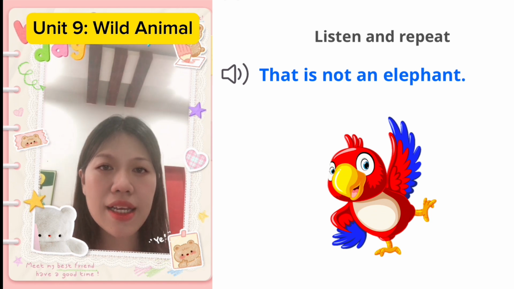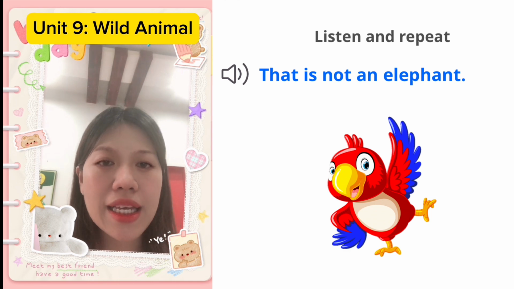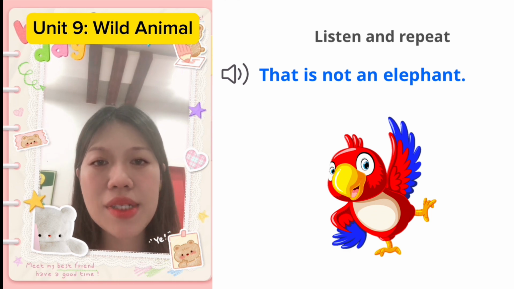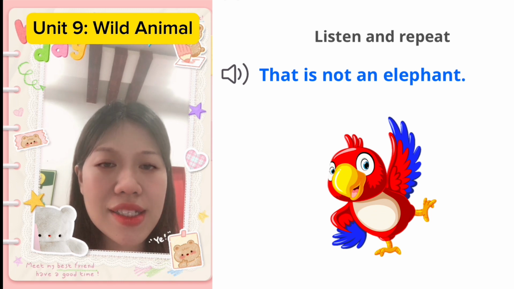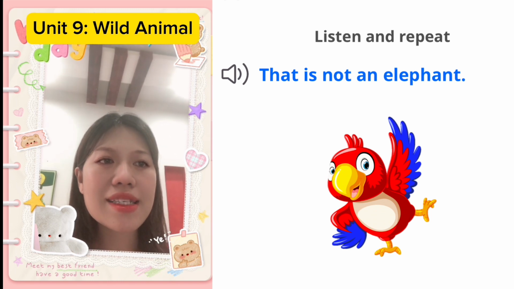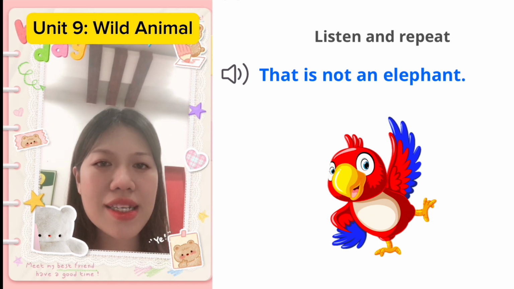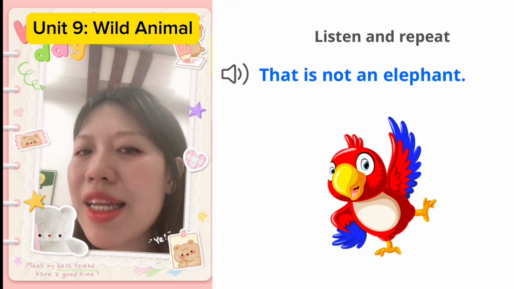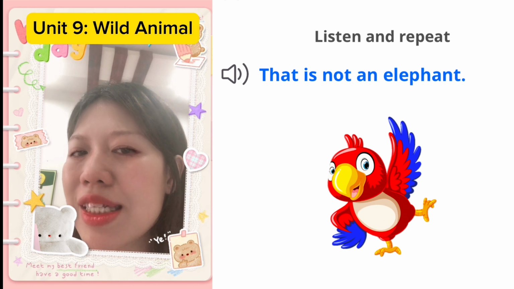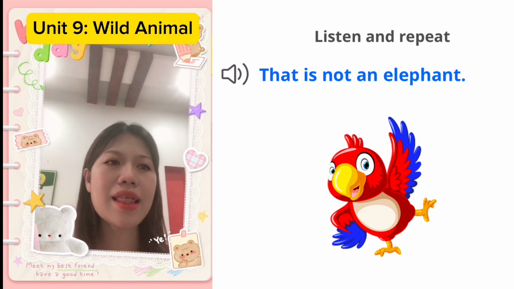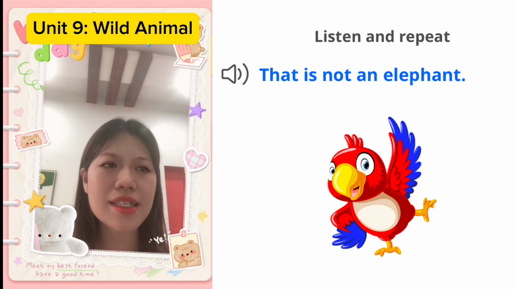Mặc dù các bạn sẽ thấy cái chữ E thứ hai á, họ phiên âm là Y, nhưng khi mình đọc mình có thể vẫn đọc sang ơ nhé. Đọc là elephant. That is not an elephant. Ending sound là T các bạn nhé. Elephant. Âm T bật nhẹ. That is not an elephant.